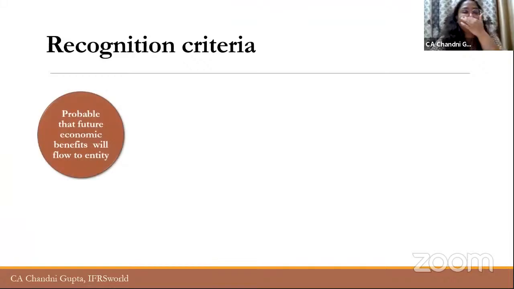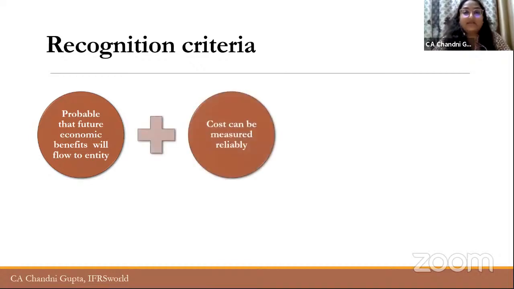Now, for any asset to be recognized, first of all, we need to look at the future economic benefits. So whether the asset is able to deliver or bring some future economic benefits to the entity. If this criteria is fulfilled, then we will look at another criteria, which is that cost can be measured reliably. So suppose the company has incurred any cost, right?